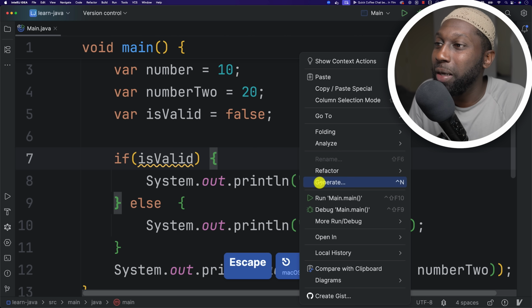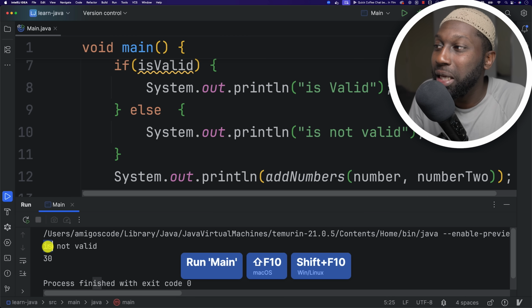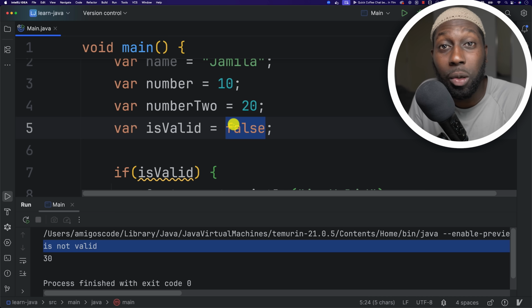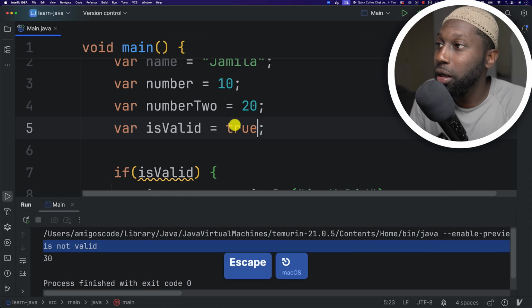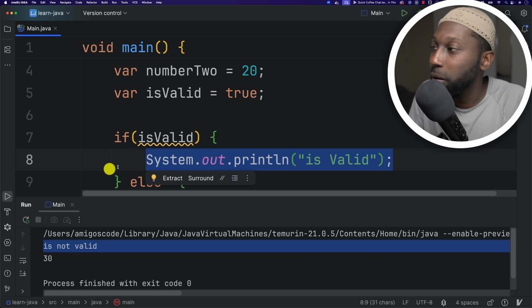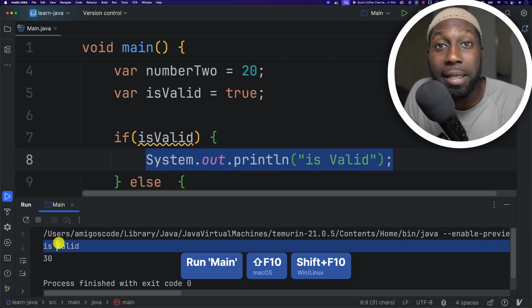All right, perfect. So now I'm going to run this, and you can see that we have is not valid because this value in here is false. If I say true in here, so now it's going to say if true, then it's going to run this piece of code. So if I run this, just like this, you can see that now it says is valid.